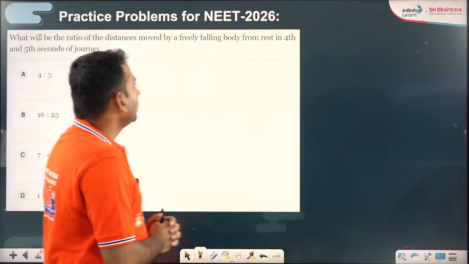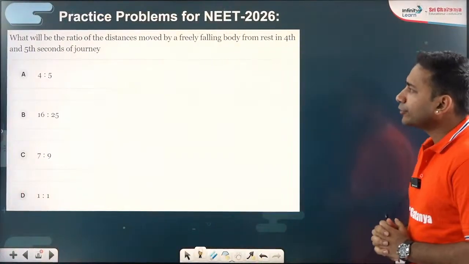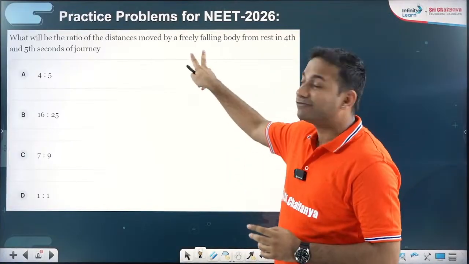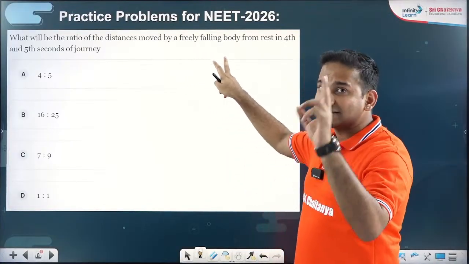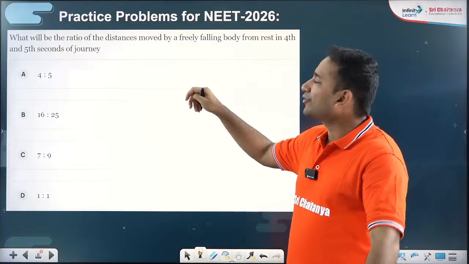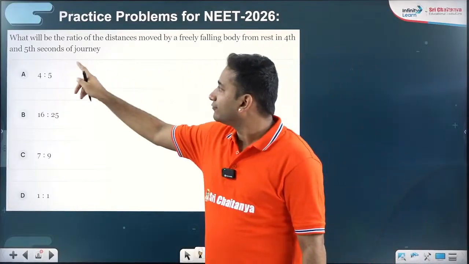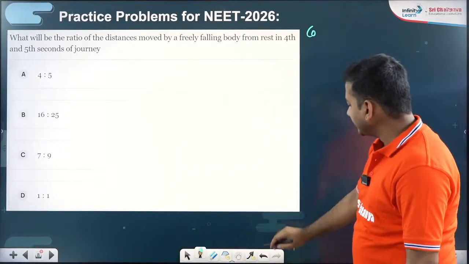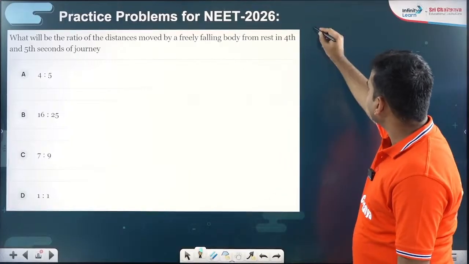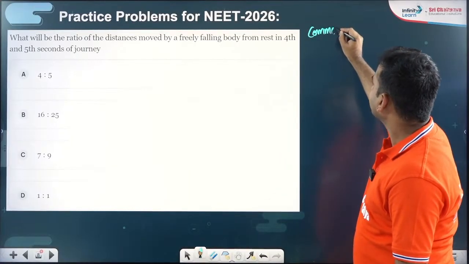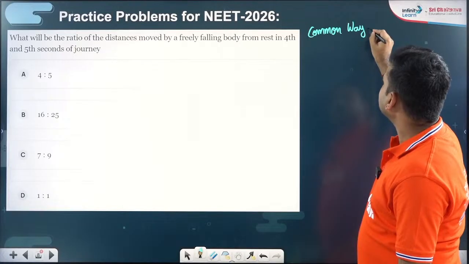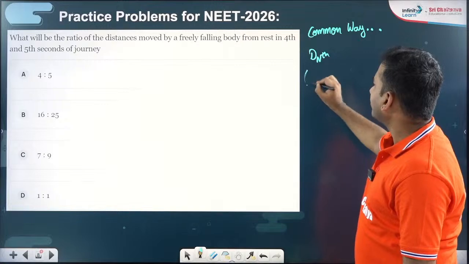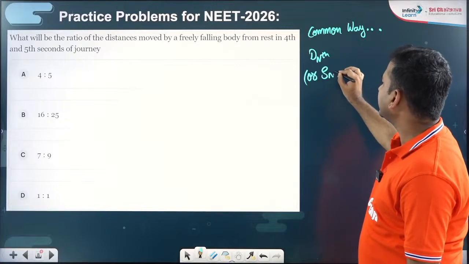Okay, so the first problem is: what will be the ratio of the distances moved by a freely falling body from rest in the 4th and 5th second of the journey? Freely falling body, initial velocity 0, acceleration vector is constant, so Galileo's formula can be applied. The conventional, common way of doing that is the formula of distance traveled in nth second, or more appropriately displacement covered in nth second.